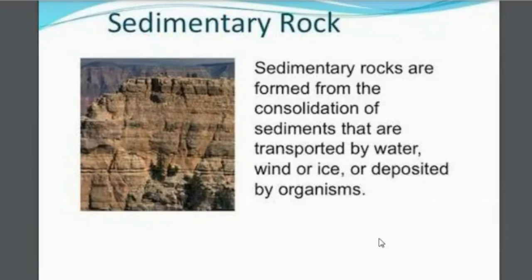Next, we are going to explain sedimentary rocks. Sedimentary rocks are formed from the consolidation of sediments that are transported by water, wind, or ice, or deposited by organisms. We already discussed this when explaining the rock cycle.